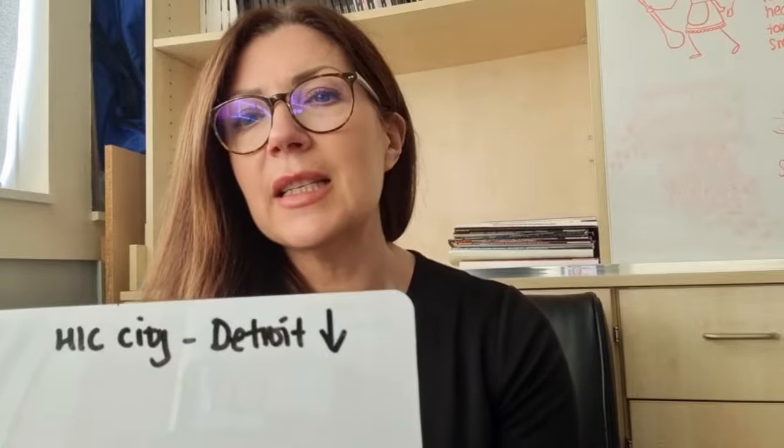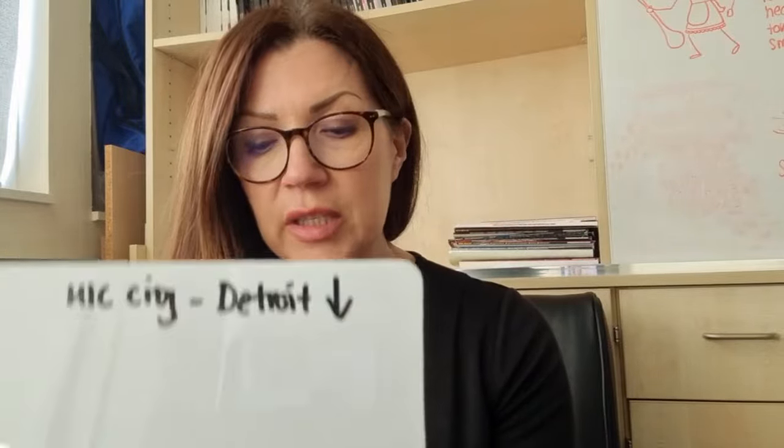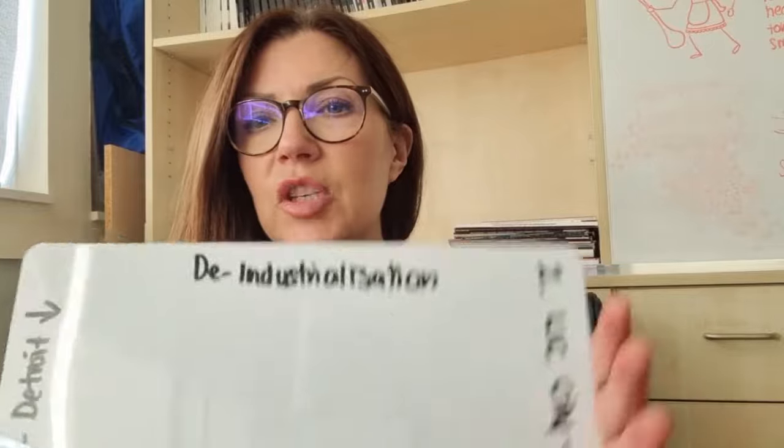Next, and I'll look at cities, is Detroit, which is in America, obviously. Now, this is an example of a city that is going into decline because not all cities grow. Now, this is due to our next key term, which is deindustrialization, which, if we remember, means that the global shift has happened, and manufacturing in particular has moved abroad into China, into Southeast Asia, etc. So these cities like Detroit and a lot of the cities in the UK up north have gone through decline. So the industry has declined, and there's been job losses, and there has been a spiral of decline because people have moved out because there's not enough job opportunities, etc.